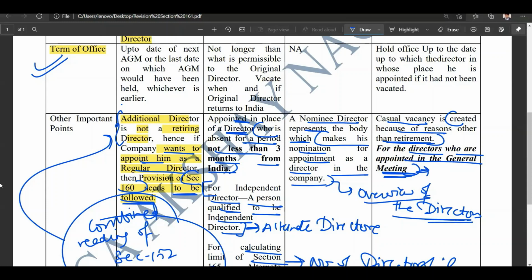It simply says that if an additional director or alternate director or nominee director is vacated, then section 161 subsection 4 cannot be triggered. The reason being, this section 161 subsection 4 is applicable only for the directors who are appointed in the general meeting, and in section number 161 these directors are all appointed by the board of directors. All right, this was the catch, and I hope I made myself clear.